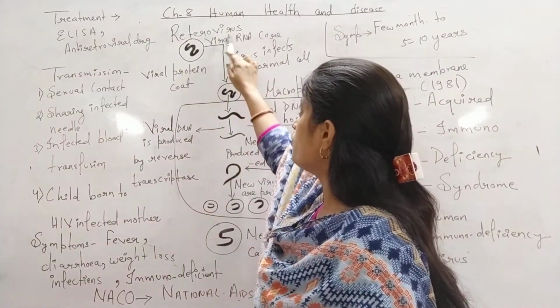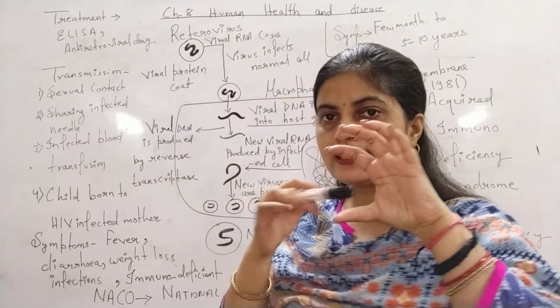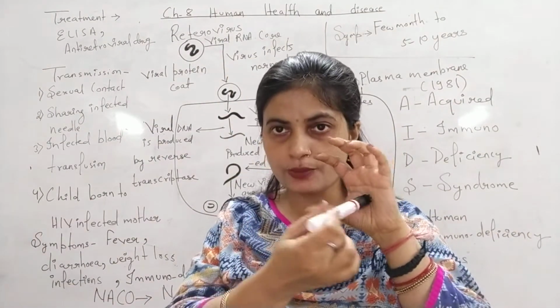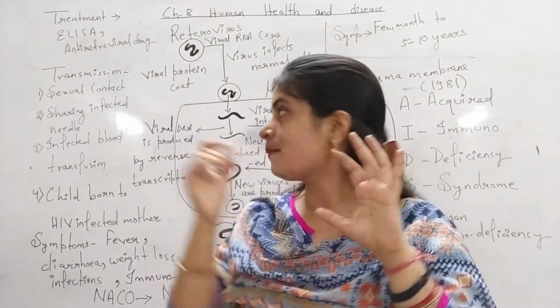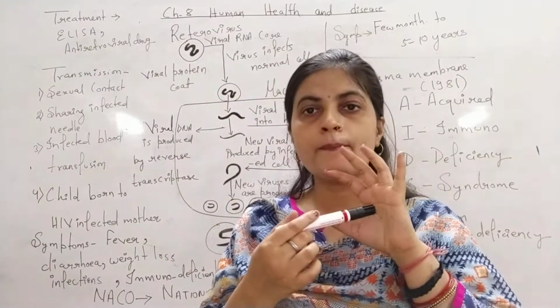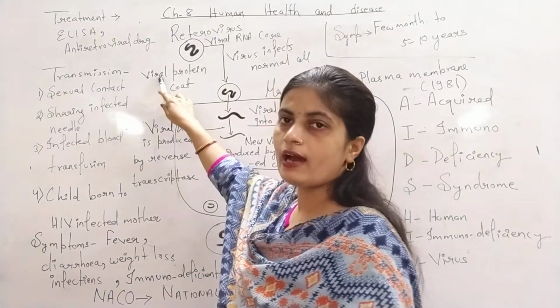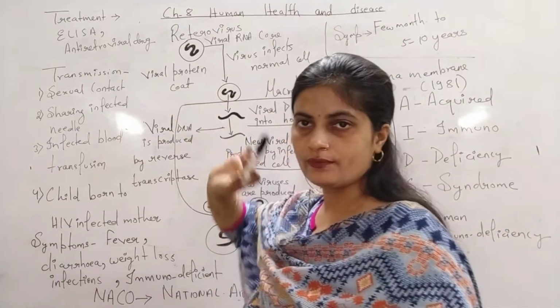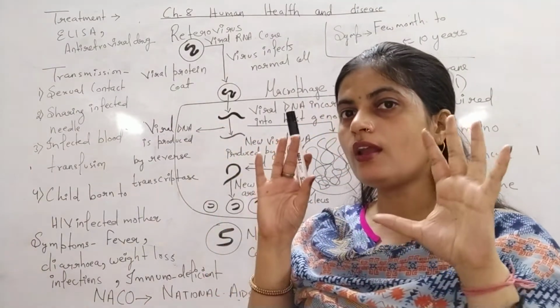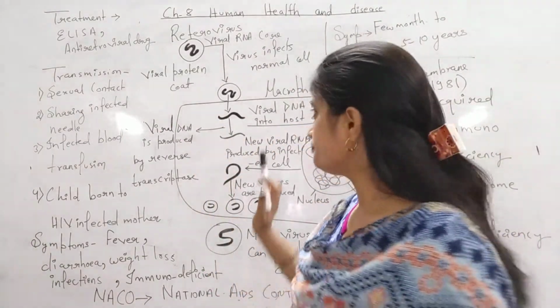It has viral RNA core. Inside the core, that circular structure, the genome in the middle is the RNA, and the outer layer is made up of viral protein coat. You can learn the whole content in this diagram only.